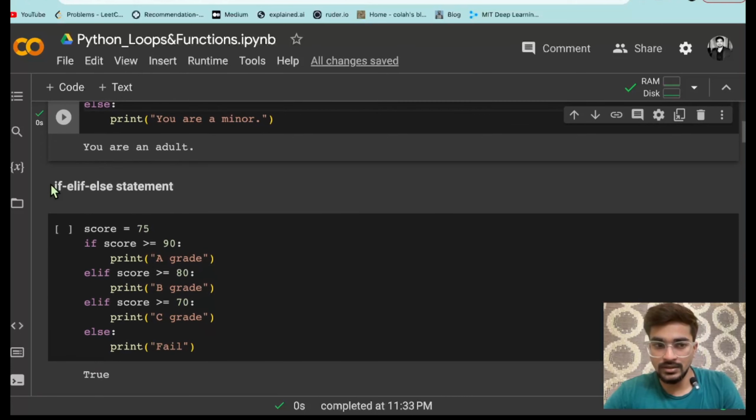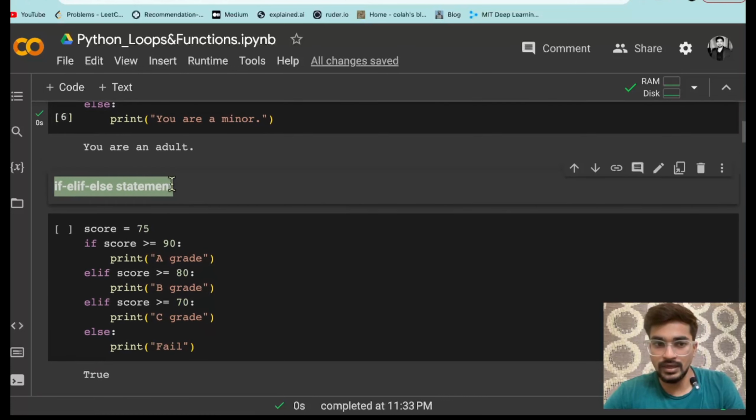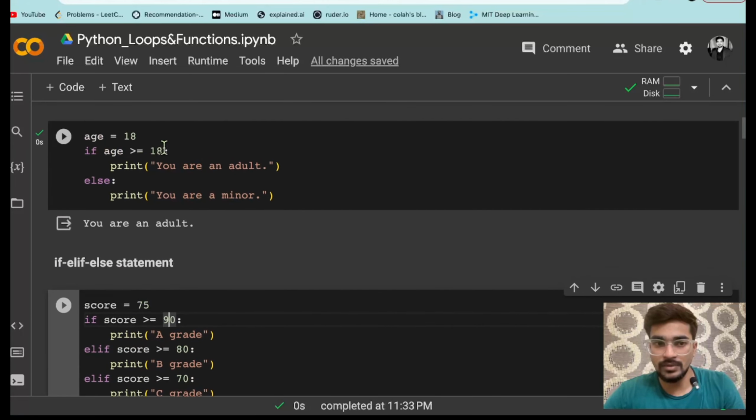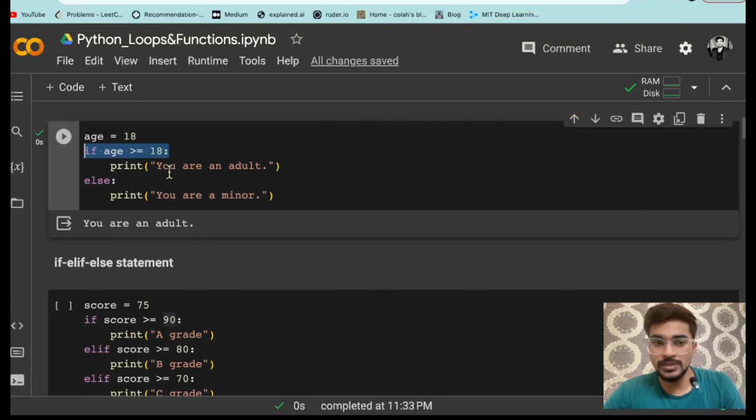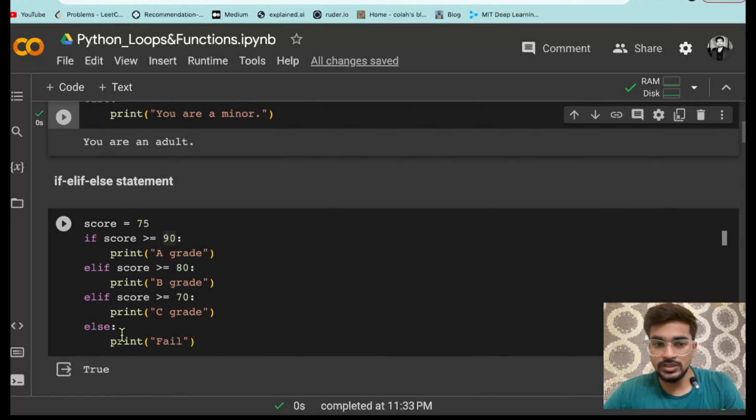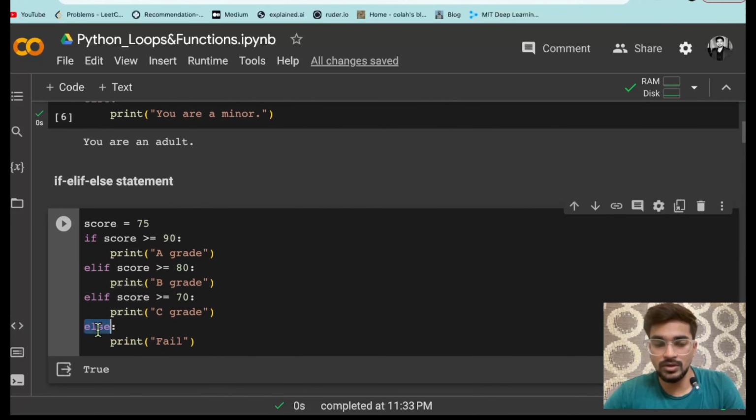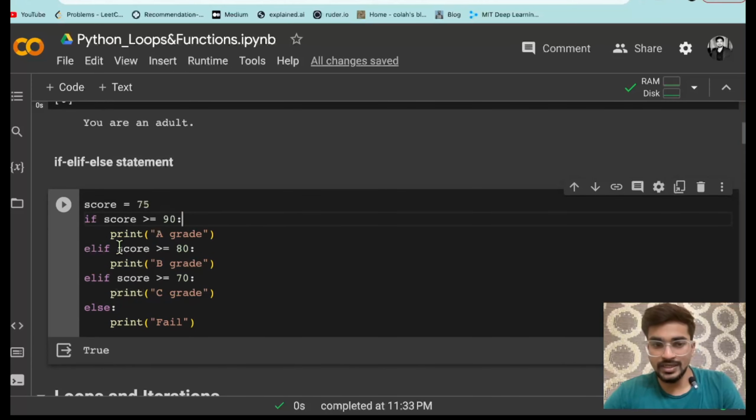Now there is a third thing where we are having if elif else statement. That means instead of having a single condition you can give multiple conditions and then you can at last have an else condition जो कि covers up all the conditions that are not covered in these conditions. That means what? Let's say for example I am having a grade printing code. So what it is doing कि ये आपका स्कोर चेक करेगा. Let's say आपका स्कोर है 75, so it will check if score is greater than equal to 90. No, 75 स्कोर है so it is not greater than equal to 90, so ये A grade नहीं देगा.